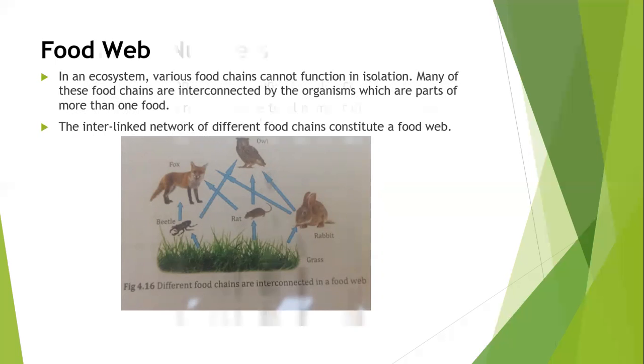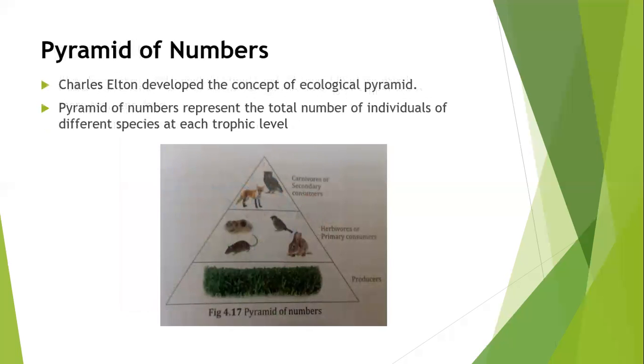So now next is pyramids of numbers. Charles Elton developed the concept of ecological pyramids. An ecological pyramid is a graphical representation which depicts the number of organisms, biomass, and productivity at each trophic level.